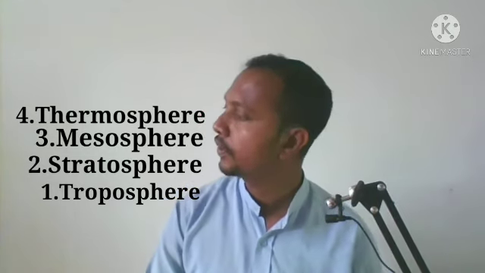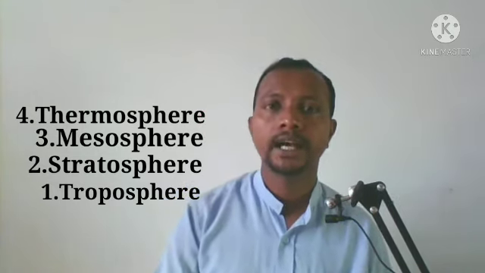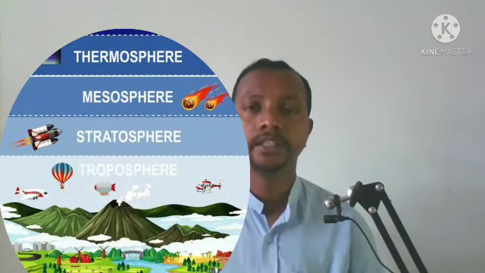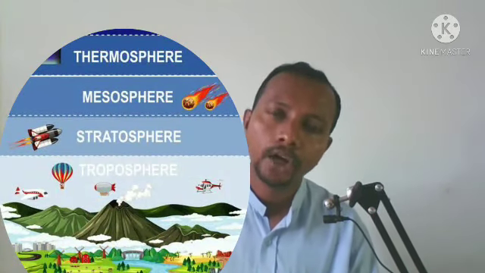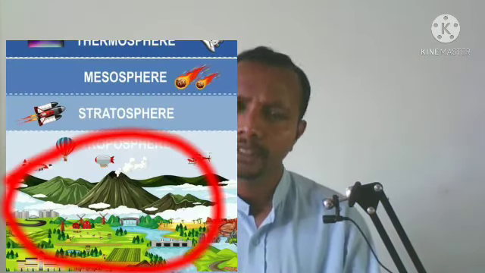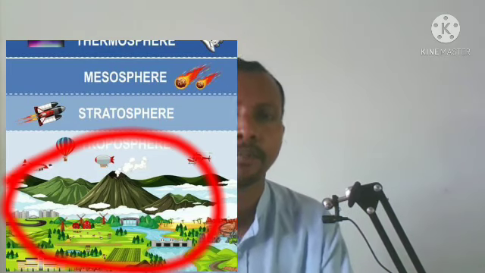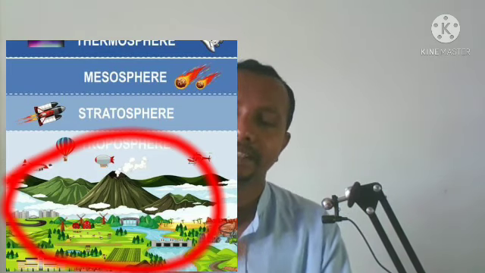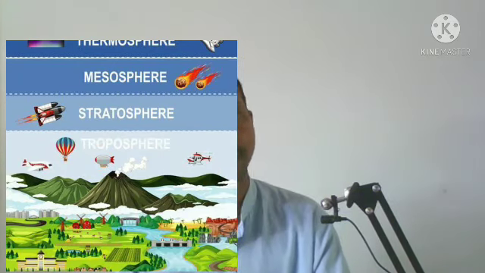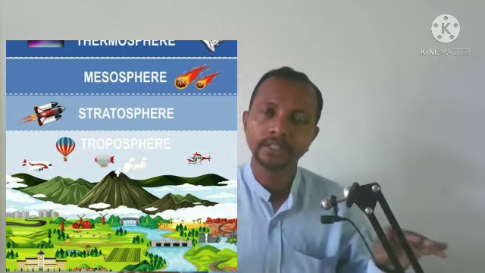So these 4 layers are the layers of the atmosphere, which is big. The whole atmosphere is divided into these 4 layers. And of these, the lowest one is very important for us. Sir, why is this important? Because it is in the lowest layer only, that is the troposphere, that we live. Of the 4 layers, the downmost layer, that is where we live.